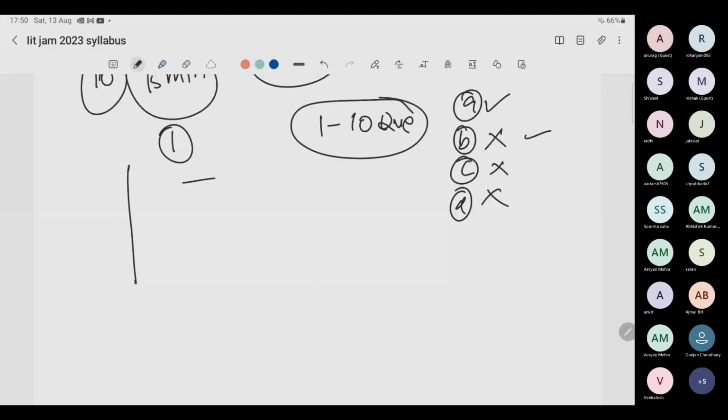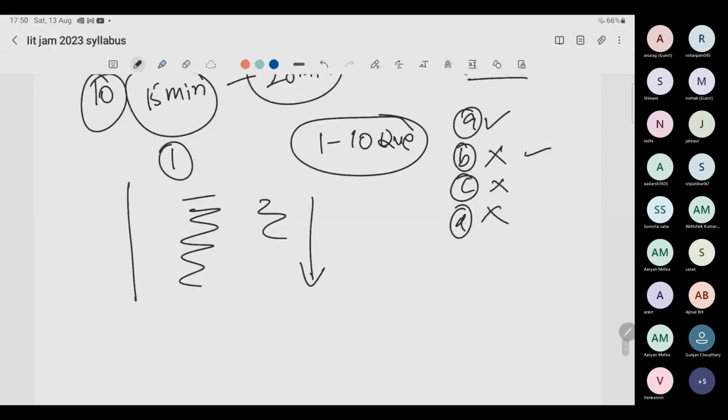Because students do the calculation very fast, and then they have to do it again to check where the calculation went wrong. When you are doing the calculation, do it very slowly, calmly, so that in one attempt only, your entire calculation is done. And you will have 15 seconds for each question to decide whether you know this question or you don't know this question. Only 15 seconds.